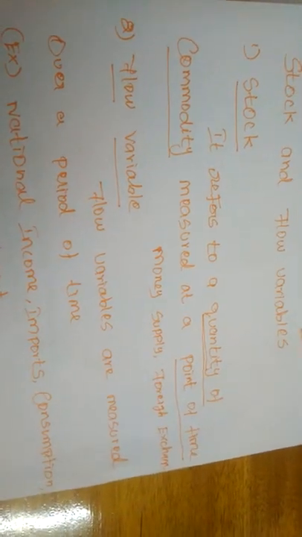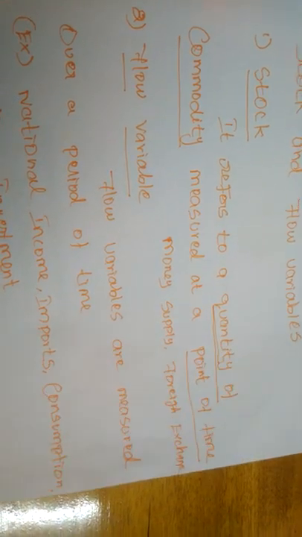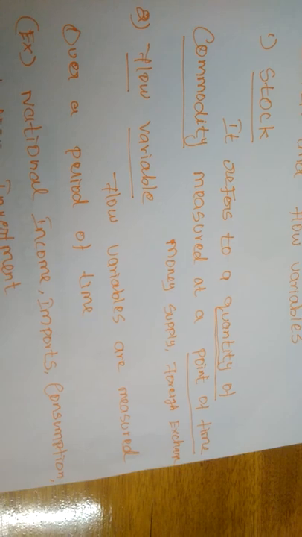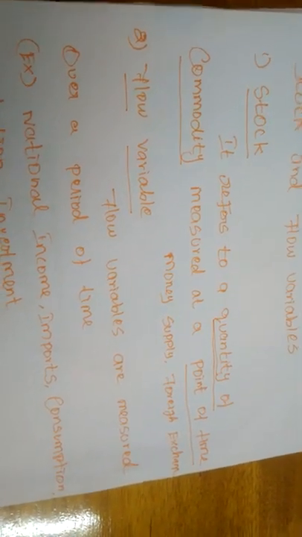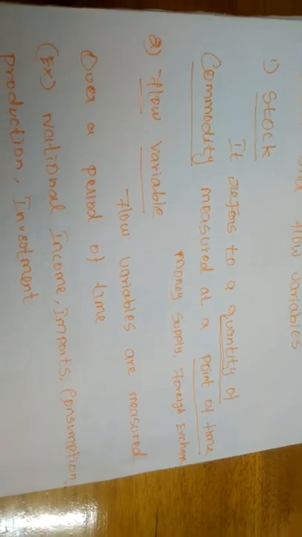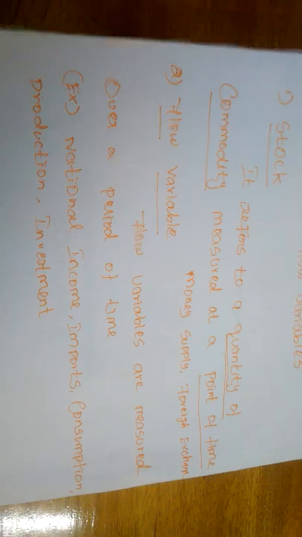Simply, if you want to understand, we can say a stock is a quantity of a commodity that is constant at a point of time. Constant, at a static level. What are the stocks? What are the commodities that will be there as a stock at a constant level?